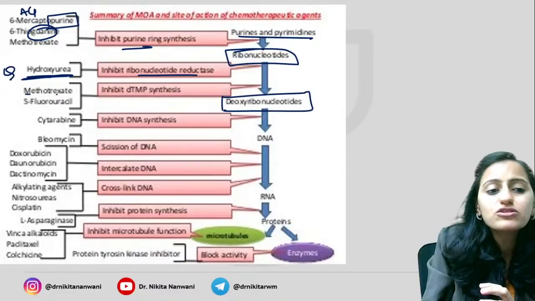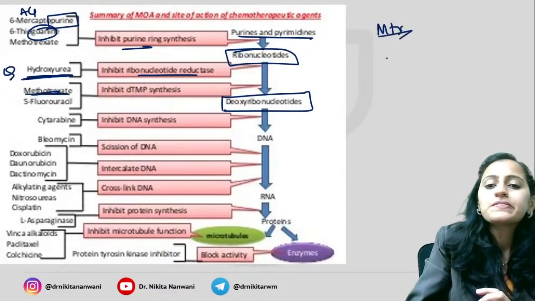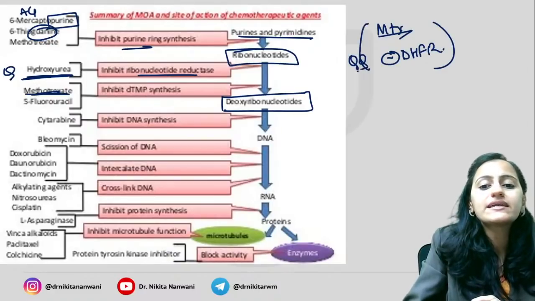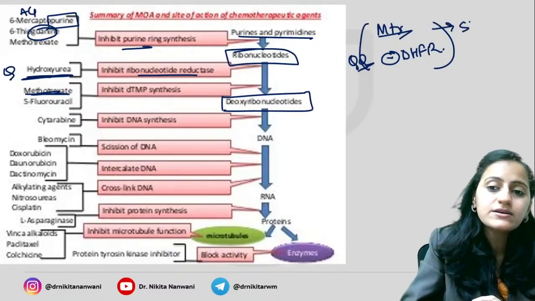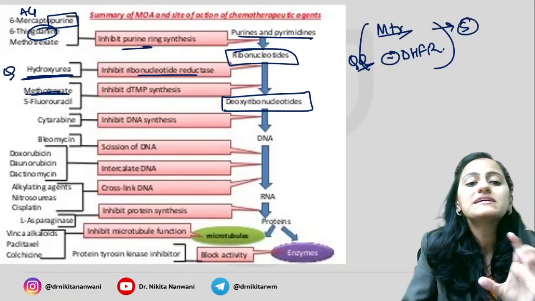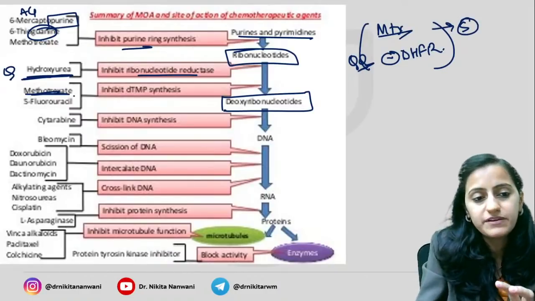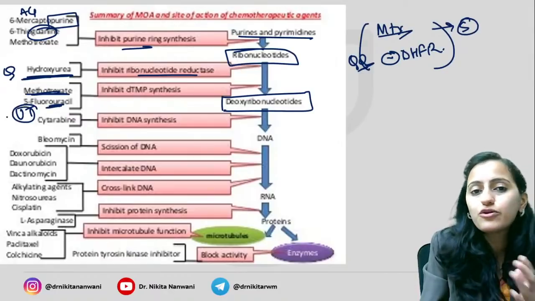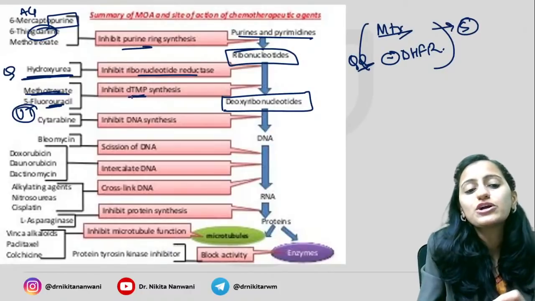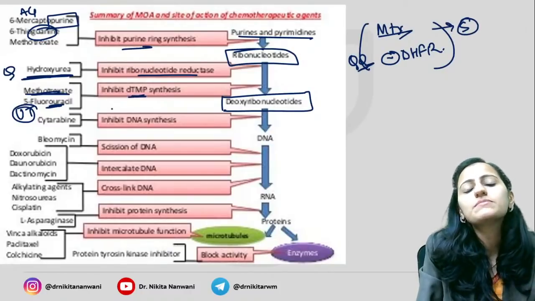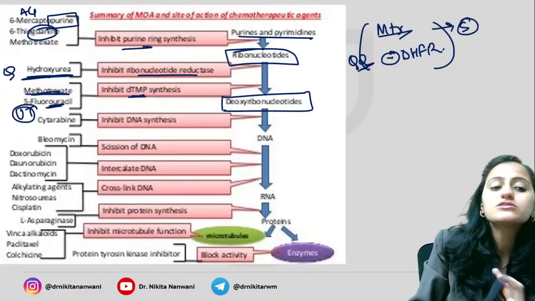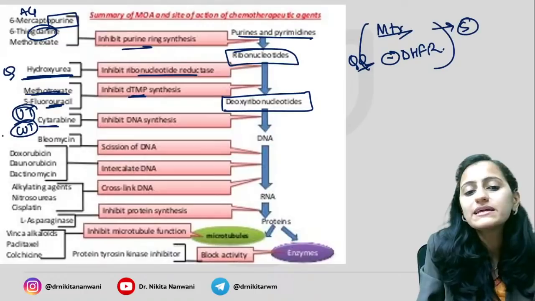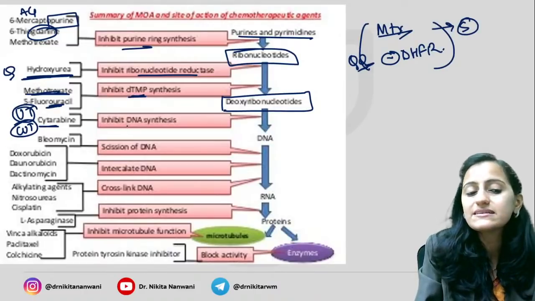Then you have your methotrexate, very, very important. Methotrexate inhibits your dihydrofolate reductase, right? It's an anti-metabolite, all anti-metabolites inhibiting the synthesis, S-phase specific. 5-fluorouracil, it is U and T going together alphabetically. It's your dTMP synthesis which is inhibited by both methotrexate and 5-fluorouracil. Cytarabine, again your pyrimidine cut. It's your DNA synthesis inhibition.